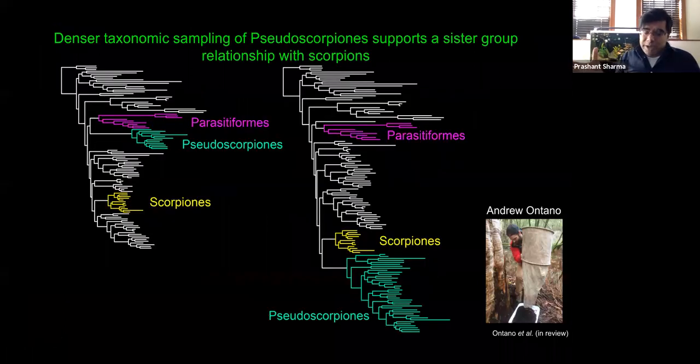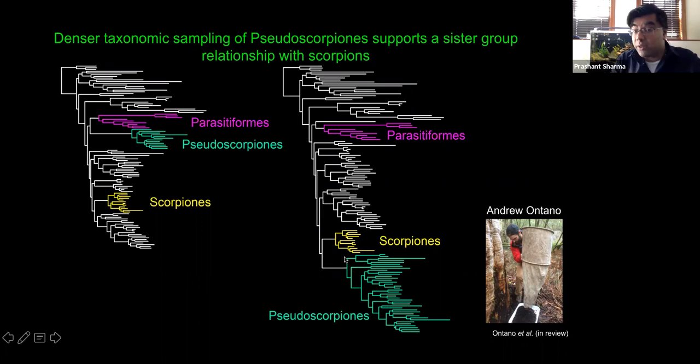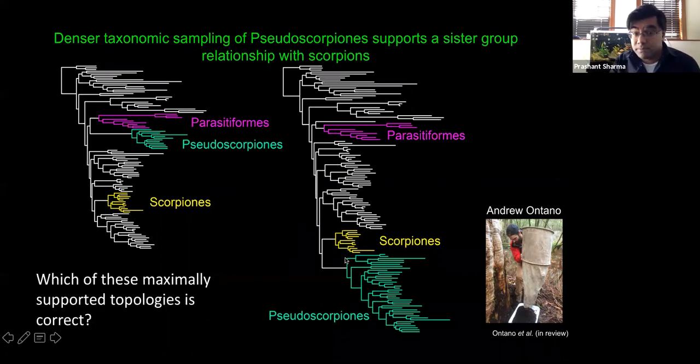This is a visual depiction of that result. Prune out all the branches at the base of the pseudoscorpions, and now here they are, sister group of the parasitiforms. But add in all those basally branching superfamilies, well, now here they are, sister group to the scorpions. Both of these topologies are maximally supported. They have 100% nodal support. Which of these 2 topologies is accurate?